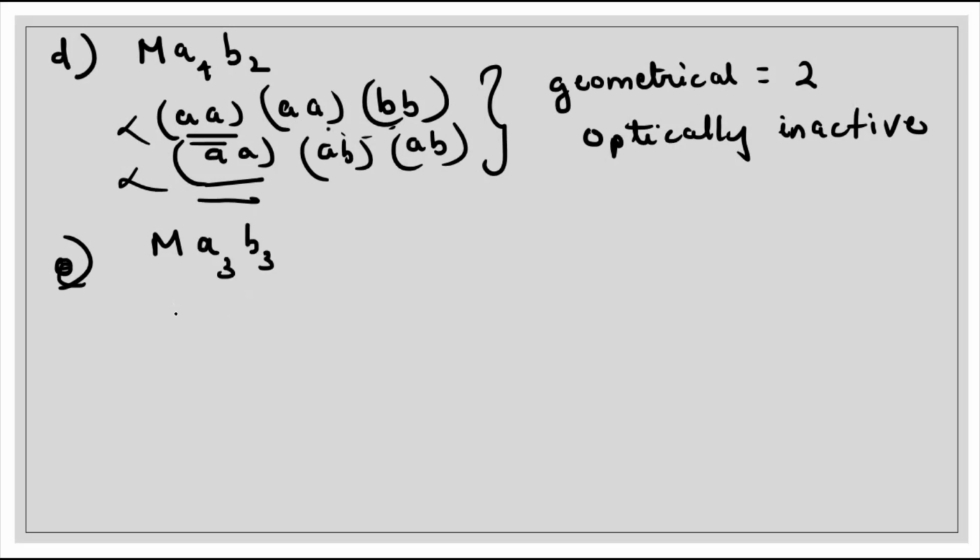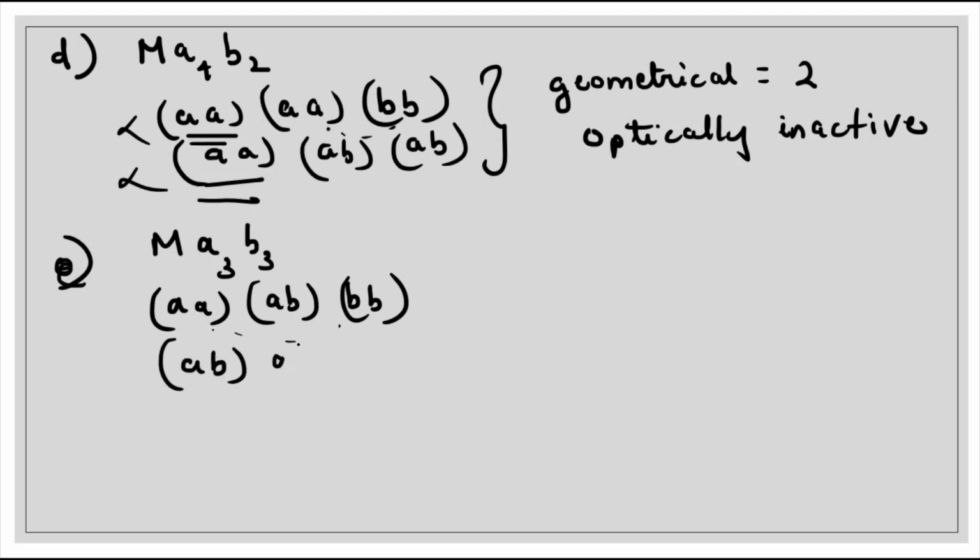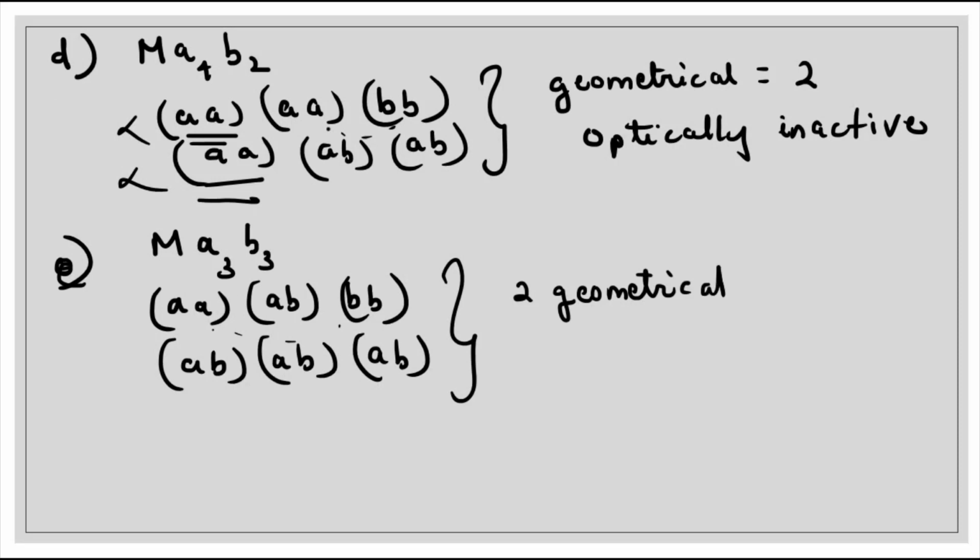Ma3B3. Let us see how many combinations are possible. We can write it as AA, AB and BB. This is our first combination. Next, we can interchange this one and thus we will be getting AB, AB and again AB. On interchanging this one we will be getting AB, AB and again AB. So how many combinations are possible? 2 different combinations are possible. So we can say that in this case also we have 2 geometrical isomers.